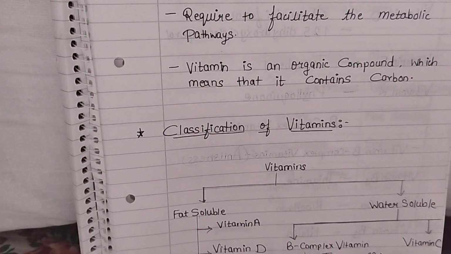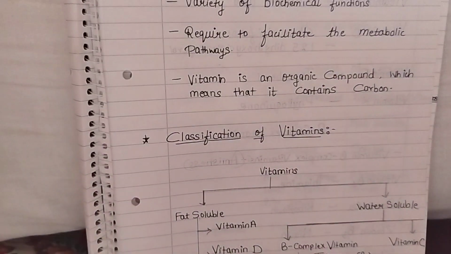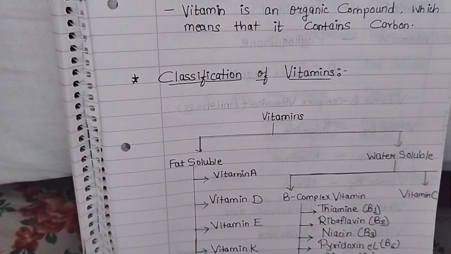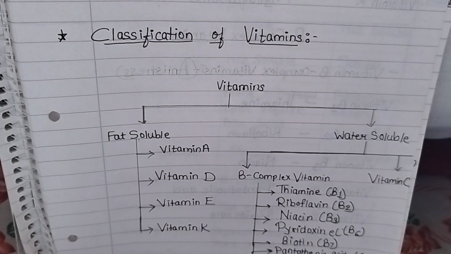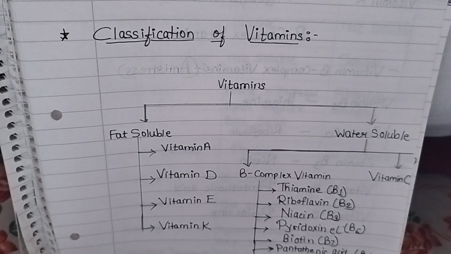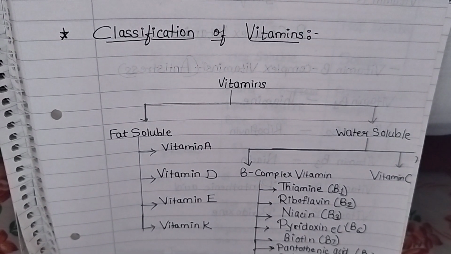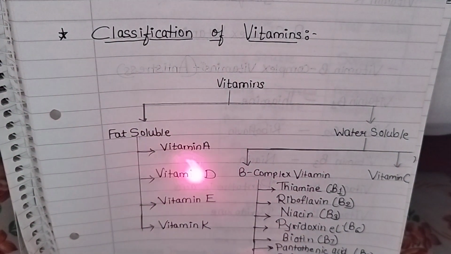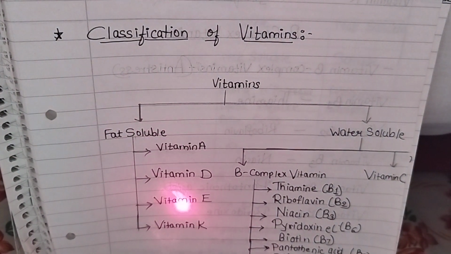Vitamins are classified in two types: fat soluble and water soluble vitamins. As the name indicates, fat soluble vitamins are vitamin A, D, E and K. You can see over here, these are fat soluble vitamins.